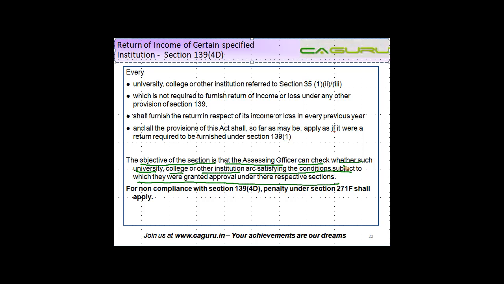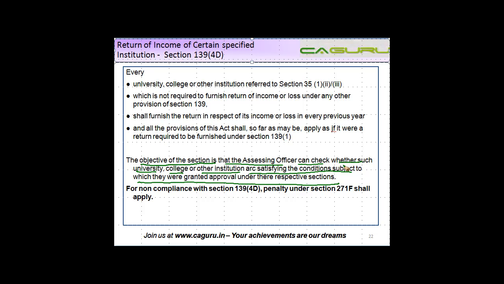So what happens? Basically, if I'm an institute, I'm taking the money, I'm supposed to use it for certain defined purposes, which are laid down basically by the central government or the other government, as the case may be. If I'm not complying with those conditions, then basically my income is taxable. I should not get the exemption if the condition subject to which I was granted this approval is not satisfied. So to check those cases, the assessing officer can check the return only if it is filed, and therefore it is made mandatory for them to file under this section.